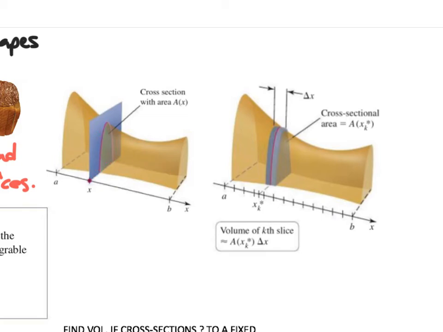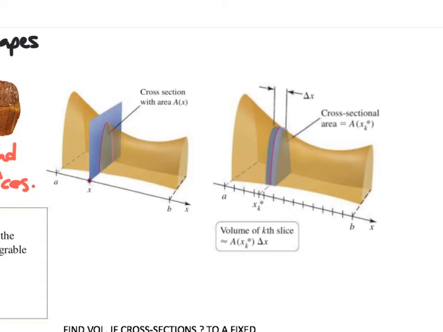What we notice is that when we slice this, we get the same cross-sectional area at any x value, okay? And so what we can then do is take the cross-sectional area, give it a little bit of thickness, and then add up all those slices, okay, much like the sliced bread.